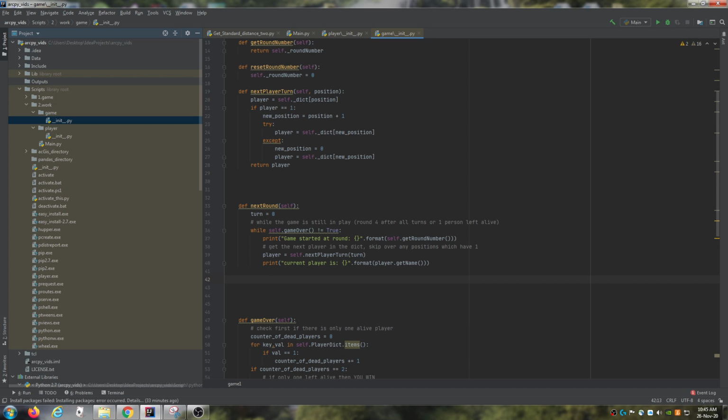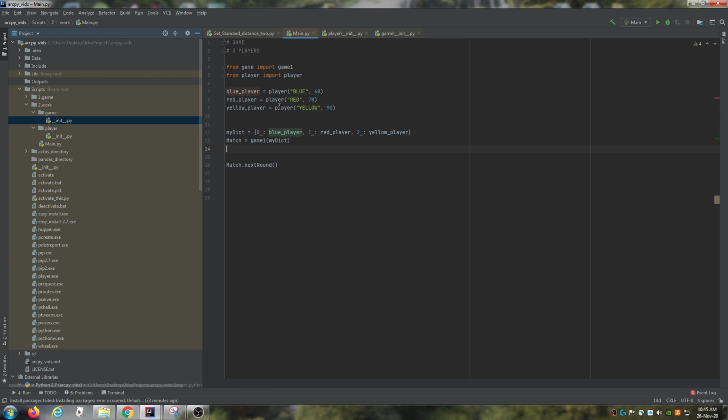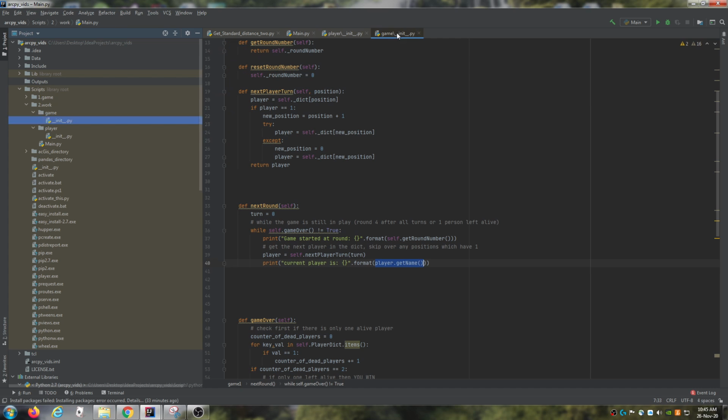So it might print out, say, blue, for example, because it'll be player.getName, and player.getName returns the name. So if this is blue, player has get name, which will be blue, and attack chance is 60. So if we did get attack chance, it would return 60. Okay. Then we need to do 2 conditions. So if the player is us, then we get to choose who we want to attack. Otherwise, they don't.